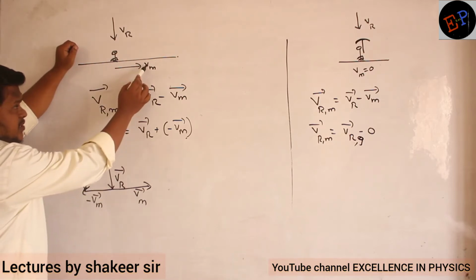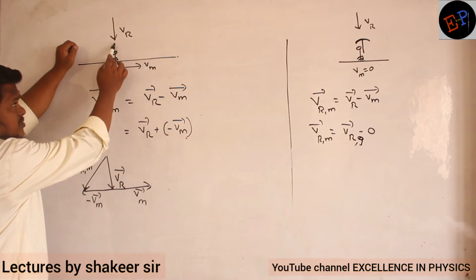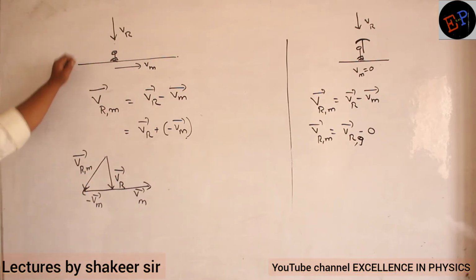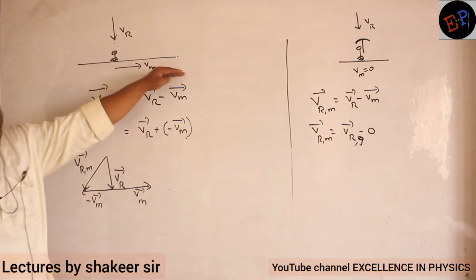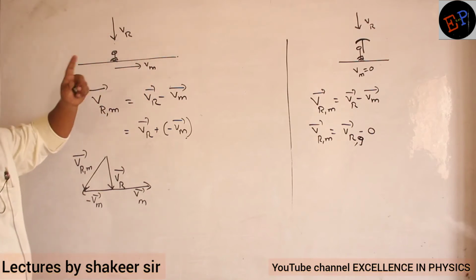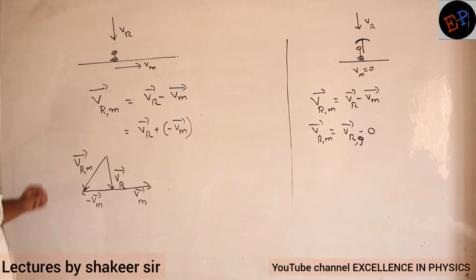It means with respect to this person, rain is falling in this direction. Clear, no? Compared to him, the rain is not falling in this direction now. It is falling in this direction.